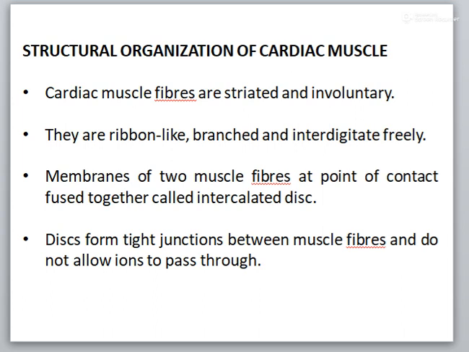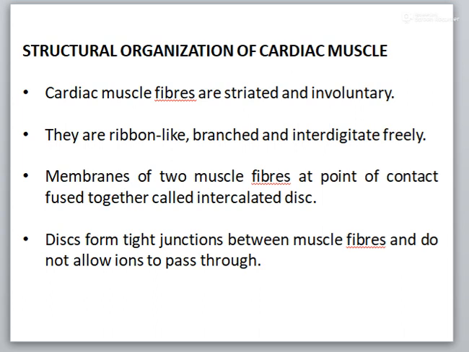Cardiac muscle fibers are striated like those of skeletal muscle and involuntary like smooth muscle. So it shares some characteristics with skeletal muscle and some with smooth muscle. They are ribbon-like rather than cylindrical, and they interbranch and interdigitate freely with each other. Each fiber is a completely separate unit. The branch from the neighboring fiber joins at the point of contact of the two muscle fibers.